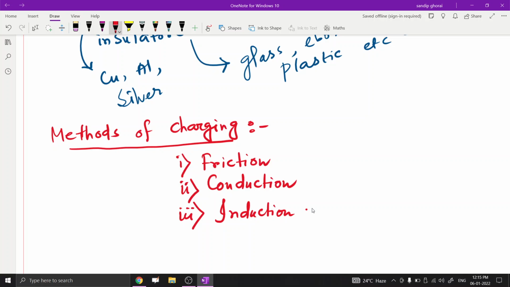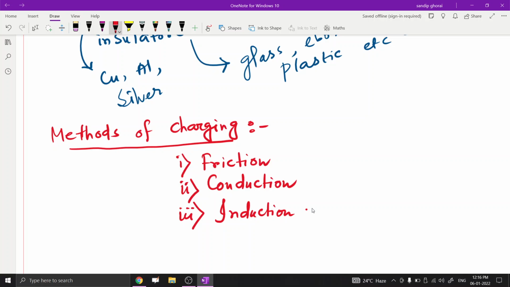The second one is charging by conduction. Here we take a charged body and an uncharged body, and the uncharged object gets charged with the help of conduction. That means if we bring two different bodies in contact, one charged and the other uncharged, then we get a charged body. So we get the uncharged body charged with the help of the conduction method. And what is the induction method?